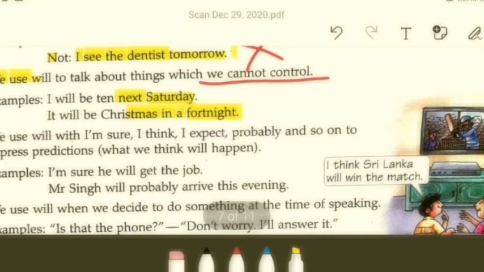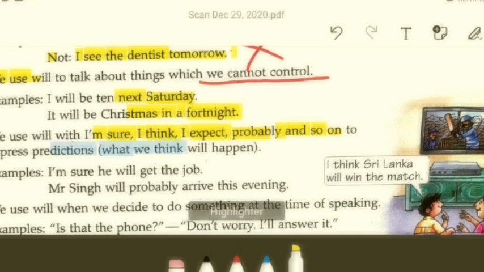We use will with words like I'm sure, I think, I expect, probably, and so on, to express prediction. What is prediction? Predictions are things that you think of based on your idea; they may happen, may not happen. Example: I'm sure he will get the job.